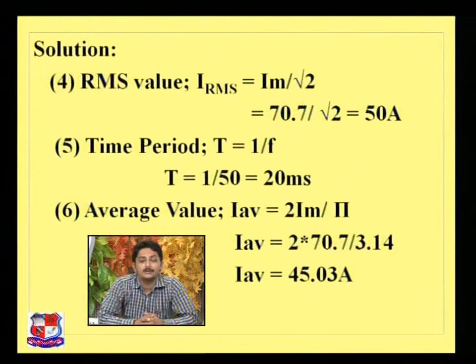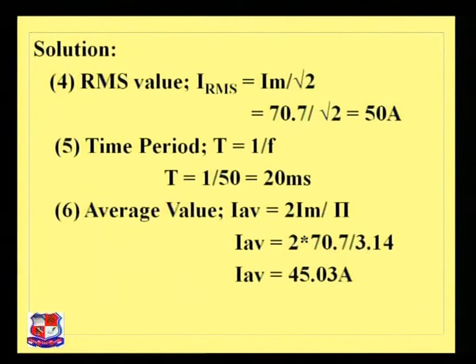Now the next, the average value, that is IAV, which is nothing but 2 Im upon pi. This is one extra parameter which we prove for the given circuit. IAV equals 2 times Im, which is 70.7, divided by pi, that is 3.14. By taking the ratio, we find that IAV equals 45.03 ampere.